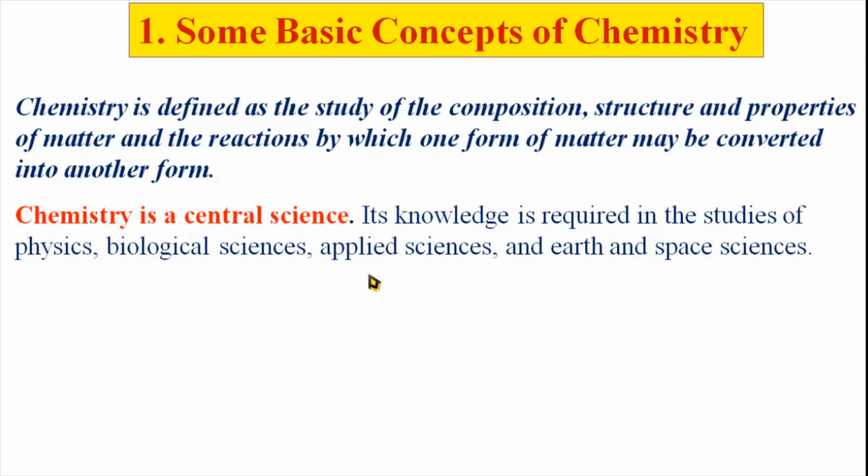That means without chemistry, the study of physics, biological sciences, applied sciences, and earth and space sciences is not possible. Everywhere chemistry is required. Concepts of chemistry are necessary. Biological sciences including medical and pharmaceuticals. Again, applied sciences, aeronautical sciences, naval sciences, all kinds of applied sciences. Earth and space sciences, related to the fuel and the kinds of metal which are to be used, are mainly concerned with the chemistry. So without chemistry, it is not possible to study physics and all these branches of the